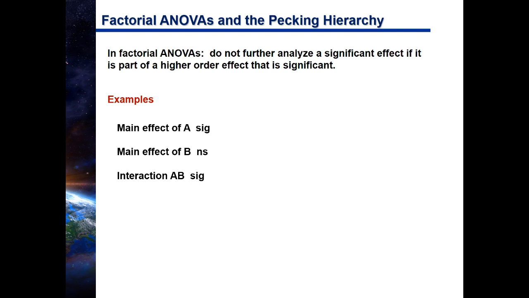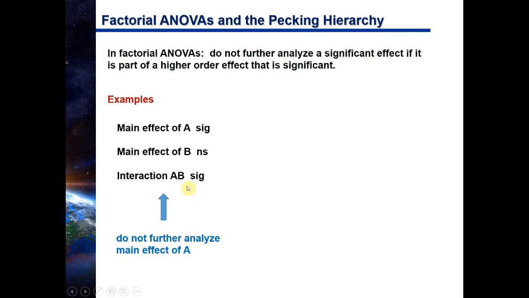Well, if that significant main effect has three or more means, yes, you do. Unless, as we've just learned, that significant main effect is part of a higher order significant effect, right? Then you would not go on to further analyze the main effect of A.